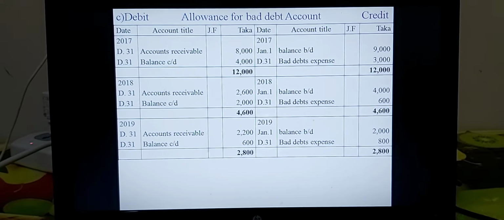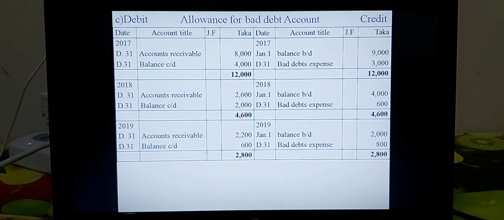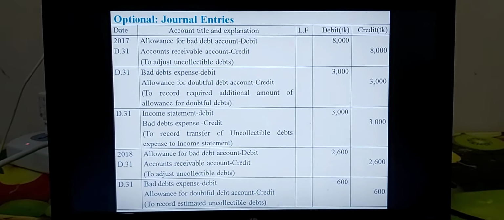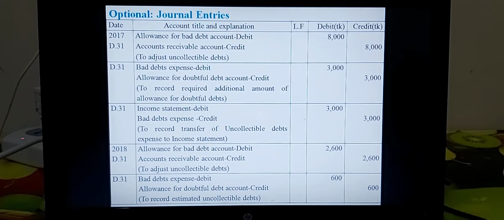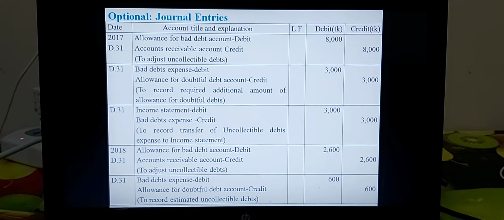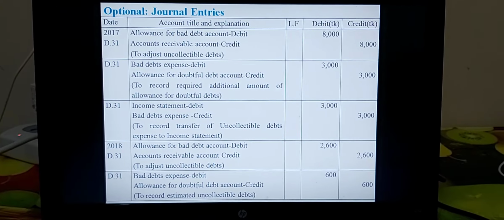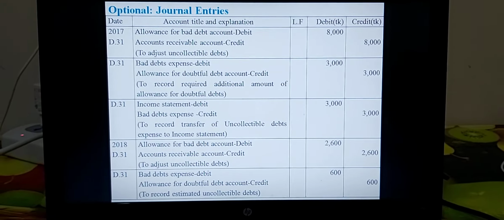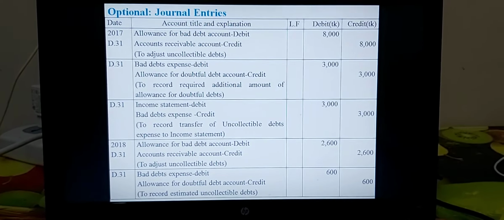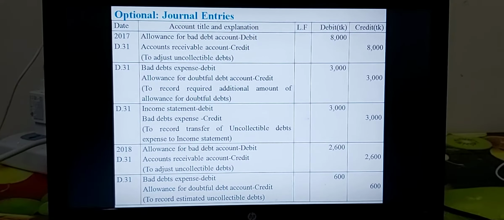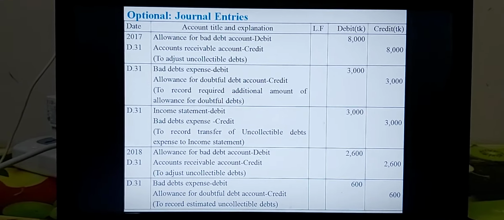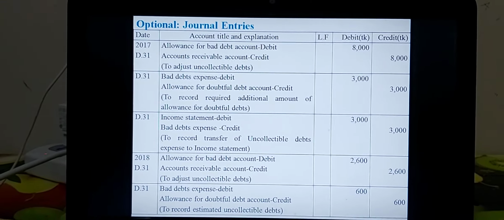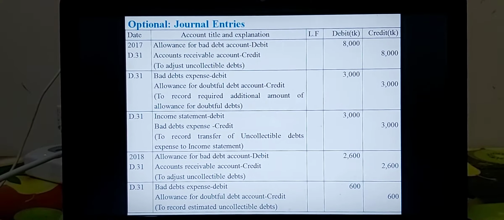B and C totally ledger account, but we can go for optional requirement. This is a journal entries. Totally 3 years to be completed for journal entries. You know, in each year only 3 journals are recorded. 2017 3 journals, 2018 totally 3 journals, 2019 totally 3 journals. The same journal is to be written in each year.